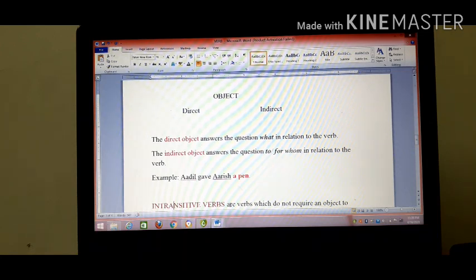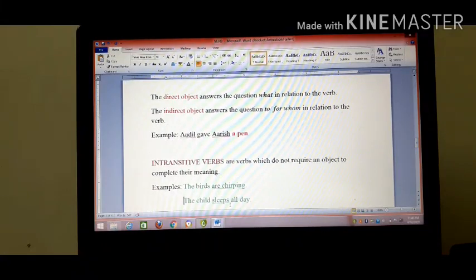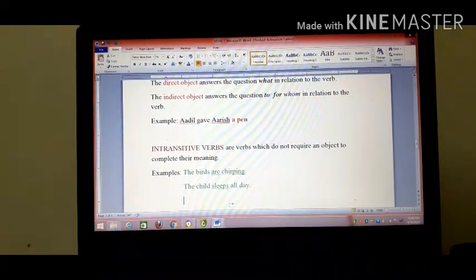Now, what are intransitive verbs? Intransitive verbs are verbs which do not require an object to complete their meaning. Examples, as you can see: the birds are chirping. So, here the verb is are chirping and it has no object. So, it is an example of an intransitive verb. Next, the child sleeps all day. Here, sleeps is the verb and it is an example of an intransitive verb because it doesn't have any object.